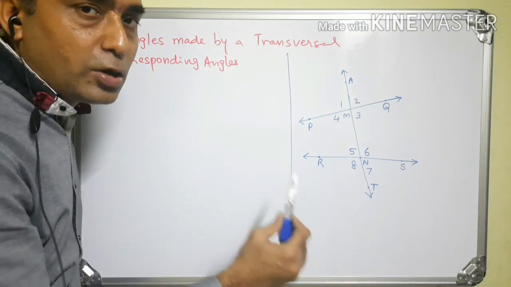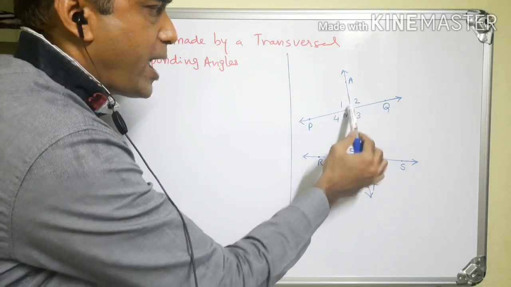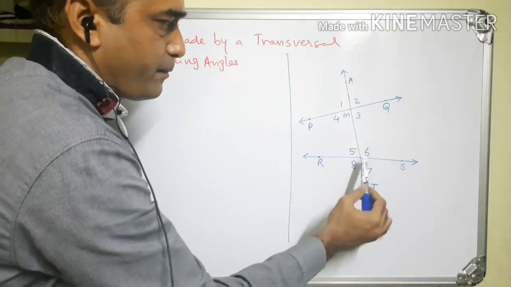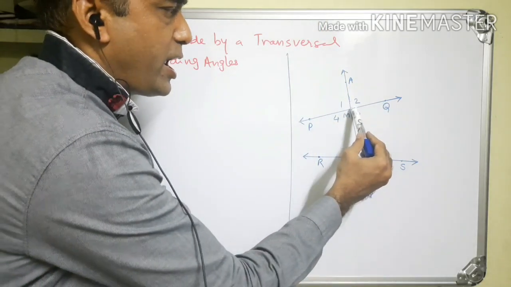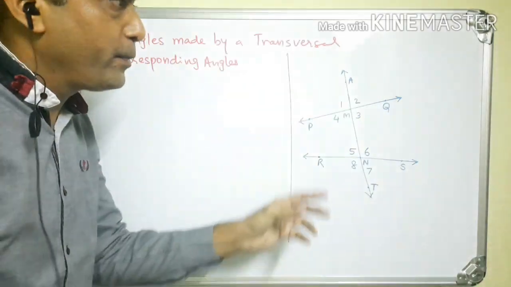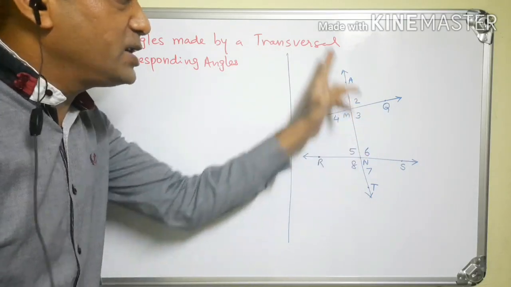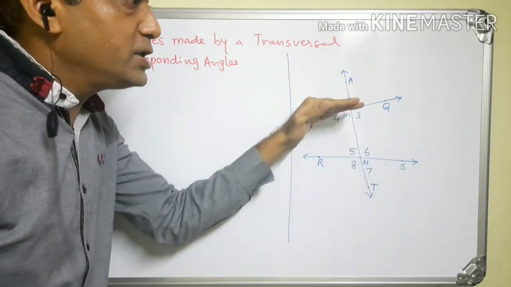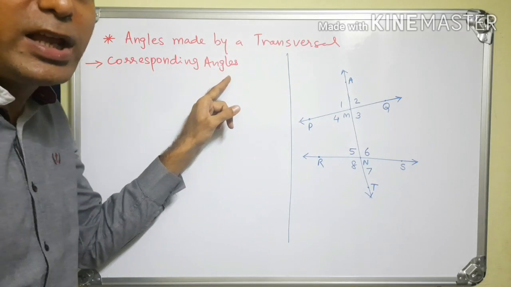Their one arm is on the transversal in the same direction, ray MA of angle AMQ and ray NM, and the other arms ray MQ and ray NS are on the same side. So I repeat, when a pair of angles has one arm in the same direction on the transversal, and the other arm on the same side of the transversal, then that pair of angles is called corresponding angles.